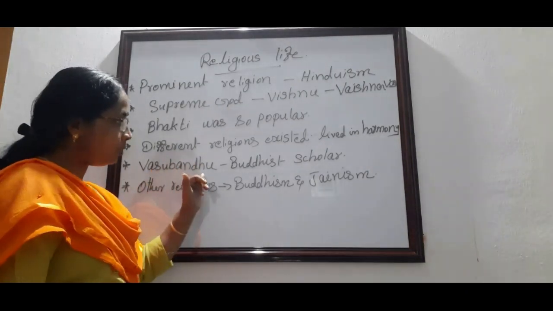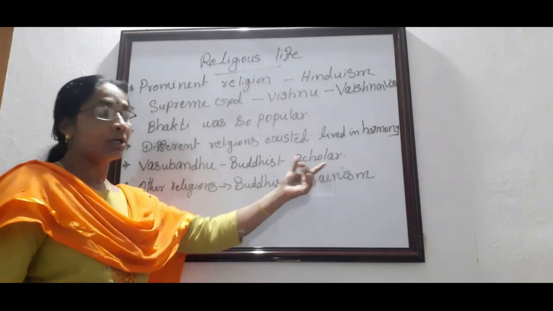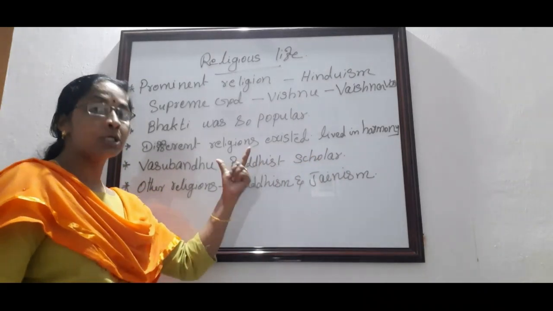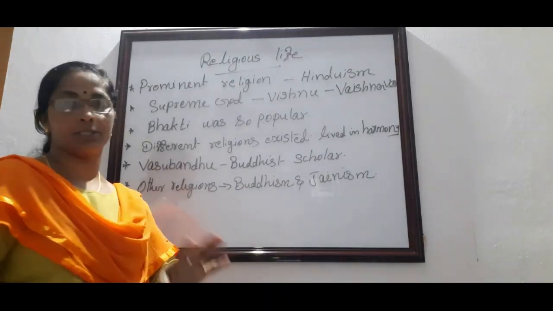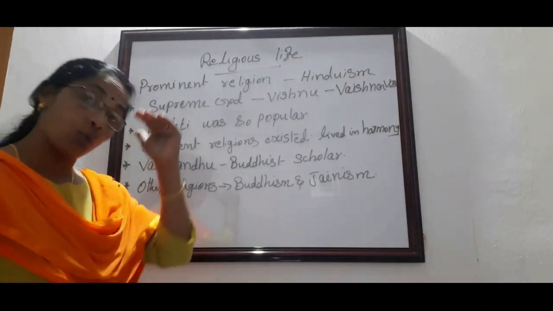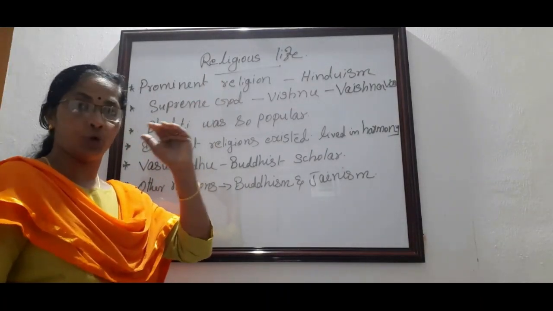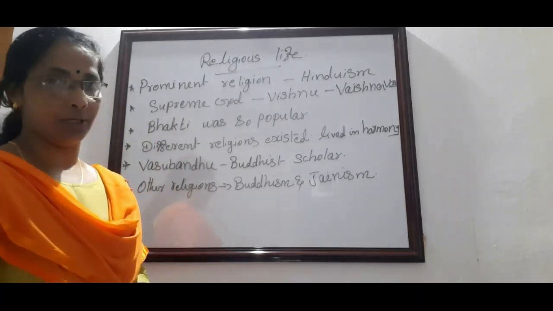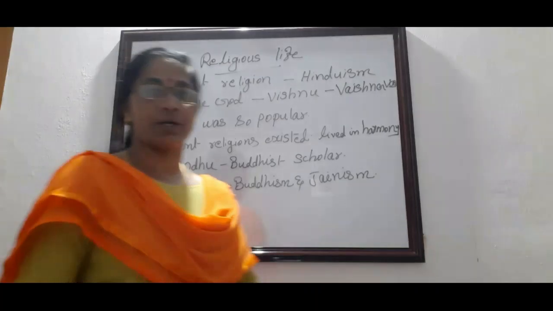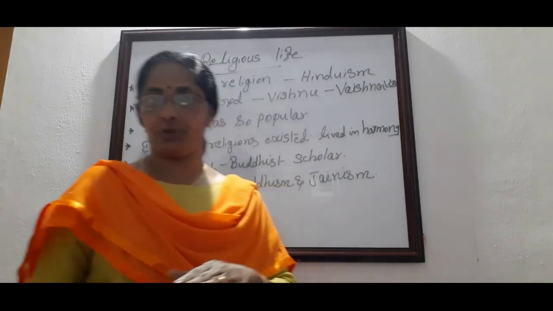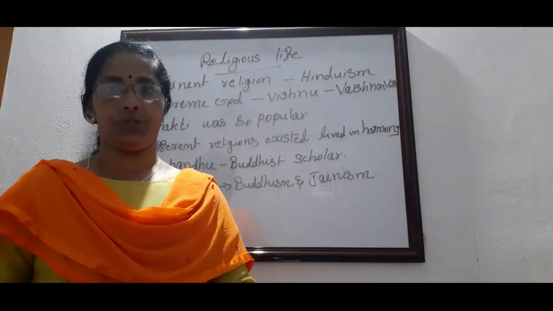Who was Vasubandhu? He was a Buddhist scholar appointed as the tutor to teach the son of Samudragupta. That means the rulers also kept a mentality of tolerance towards other religions. Is it clear? There was no chaos and confusion on the basis of religion.